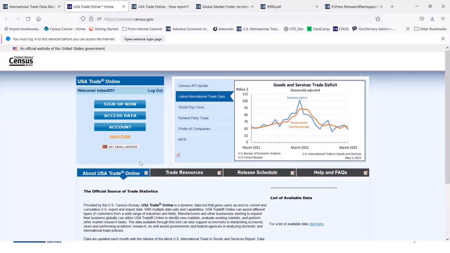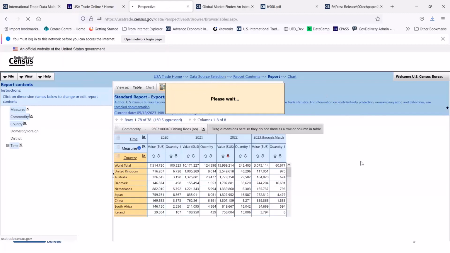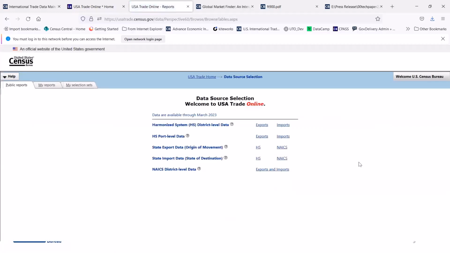The one requirement for USA Trade Online, although it's free, is that you have to sign up. But once you sign up and you create your user ID, you get to the main page here, which has different data sets. And these data sets are categorized by different classification systems.